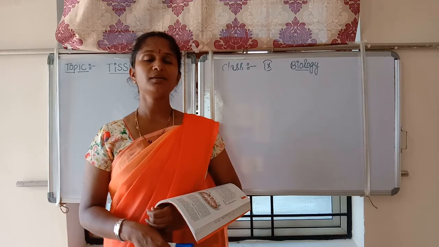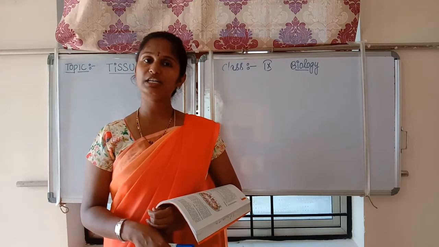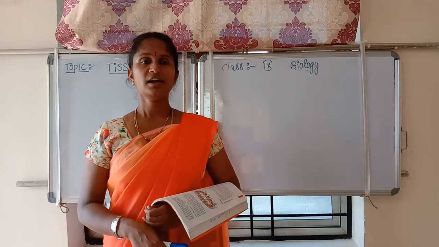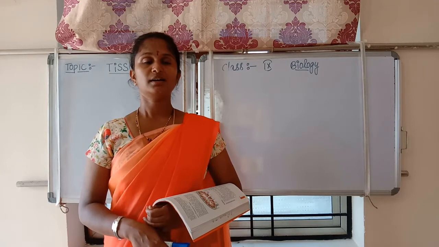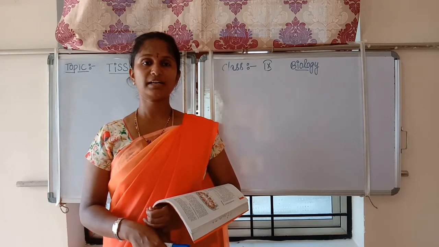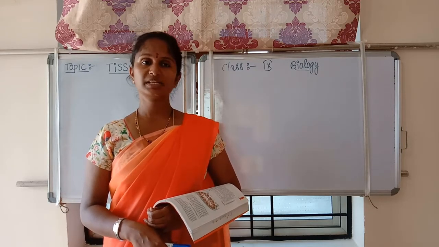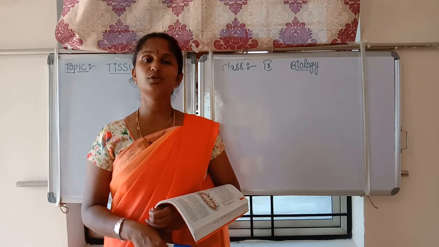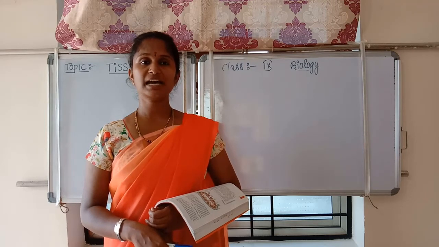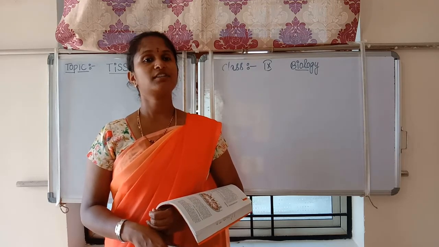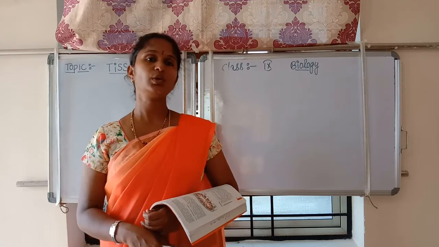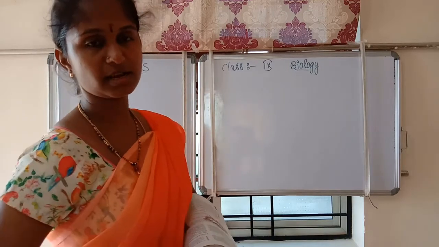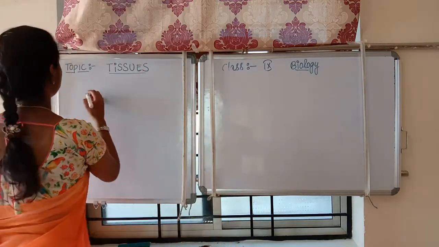We discussed that parenchyma is also called chlorenchyma due to the presence of chlorophyll, and aerenchyma in aquatic plants. We may call them parenchyma cells or aerenchyma cells. Collenchyma is helpful for the plant to give mechanical support and flexibility, as we discussed in the last class. Today we are going to discuss the sclerenchyma.